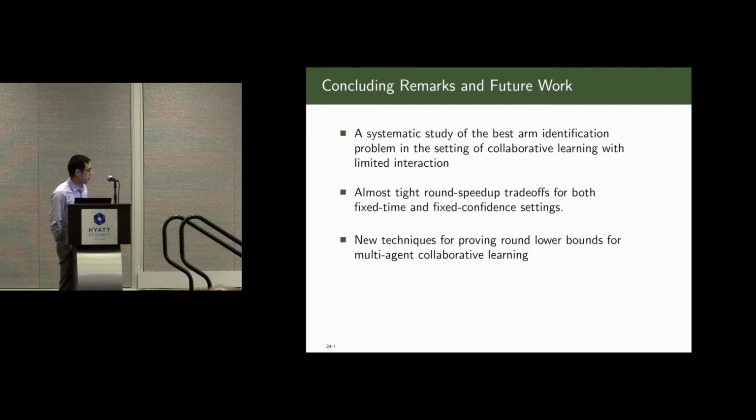Let me briefly summarize this paper. We conducted a systematic study of best arm identification in a setting of collaborative learning with limited interaction. We give almost tight bounds on the round-speed-up trade-offs for both the fixed time and the fixed confidence settings. Along the way, we developed two new techniques for proving round lower bounds.